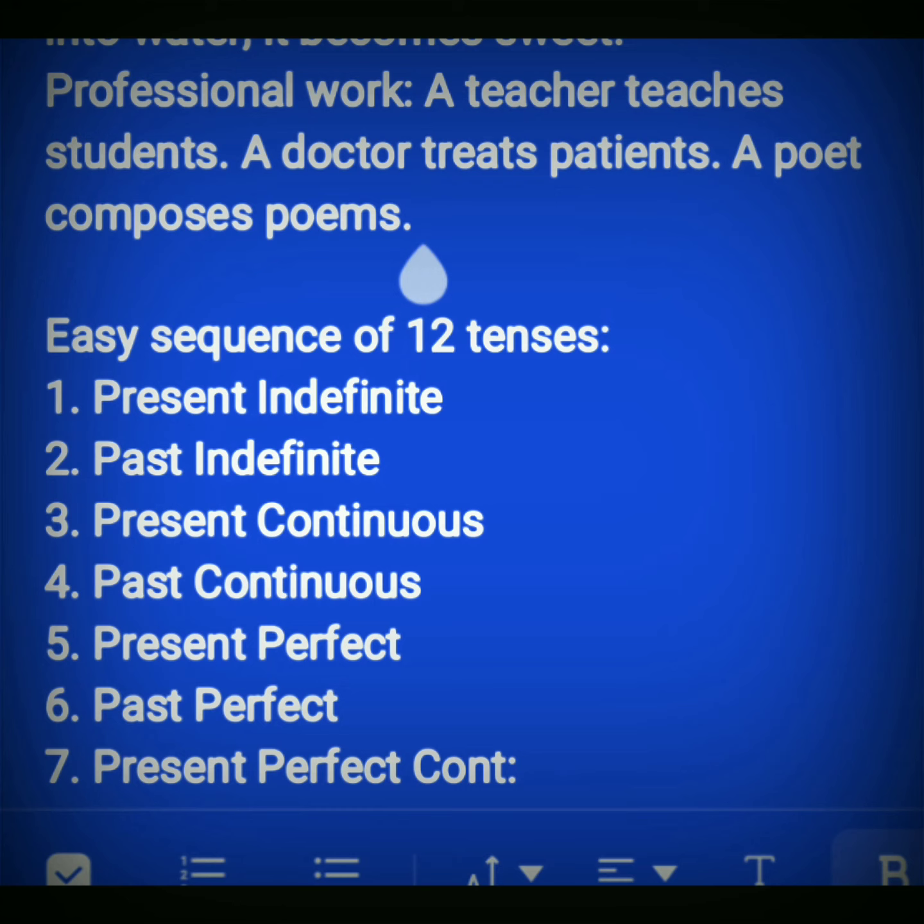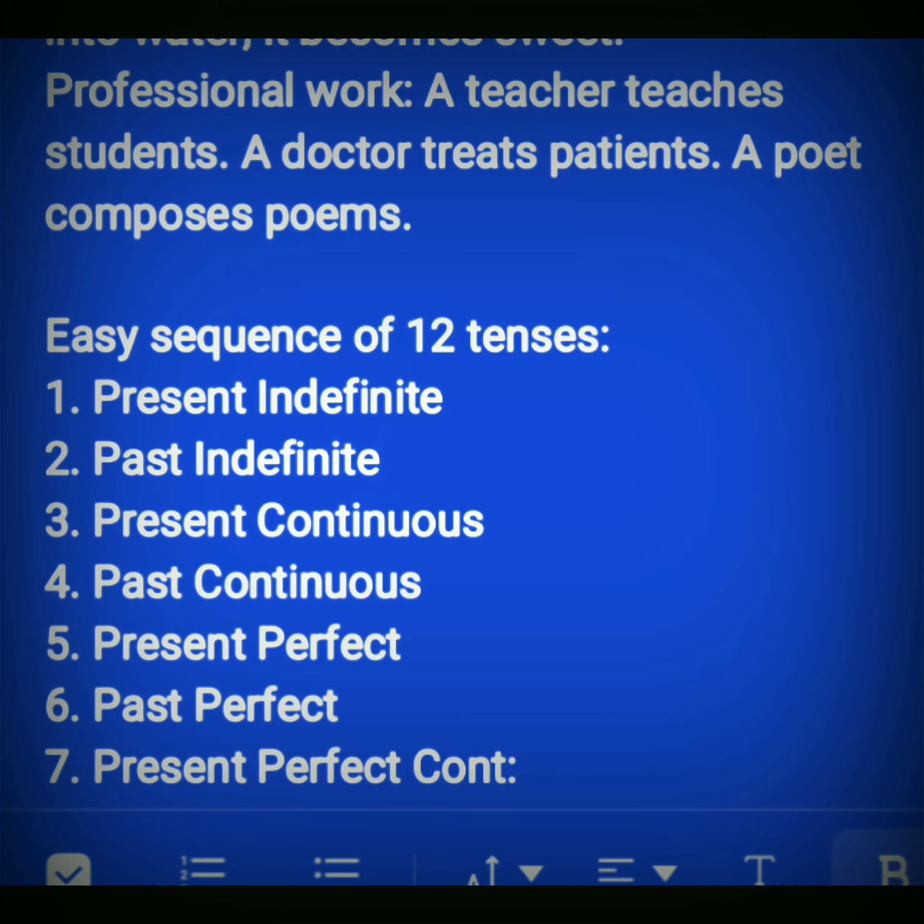Now see here. Easy sequence of tenses, 12 tenses. Now this will be the sequence that I have to teach you. In the first place, I have to teach you present, then past. So I have given this sequence present, past, because it becomes easy. There is some relation, some analogy that makes the other tense easier to understand. Suppose if I make a sentence with this tense, I have to use the first form of verb. In the second one, I have to use the second form of the verb. And it comes at the second number here.